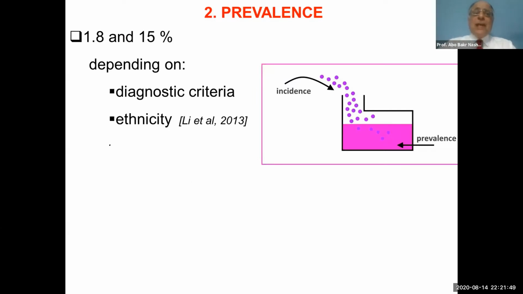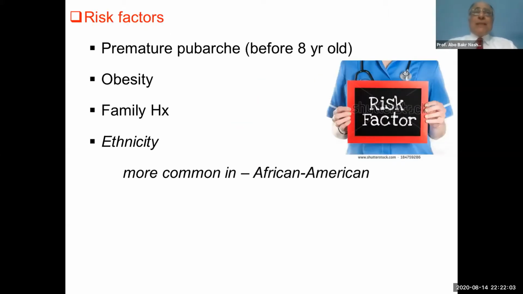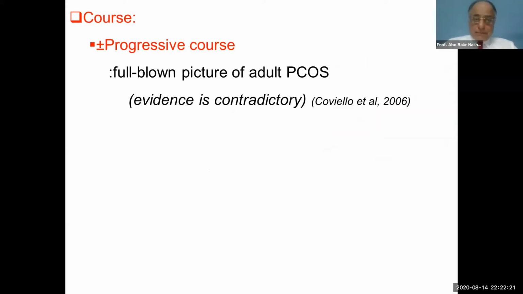for diagnosis and the ethnicity. The prevalence is increasing nowadays due to the increase in the prevalence of childhood obesity. But we have risk factors: premature puberty, that's to say the appearance of pubic hair before the age of 8 years, obesity, family history, and ethnicity. It is more common in African Americans.